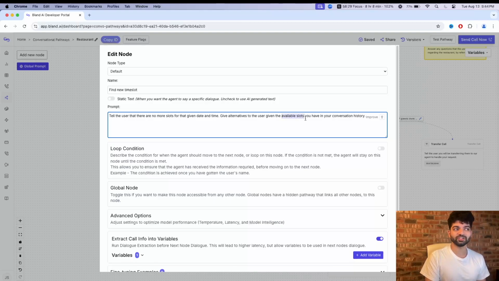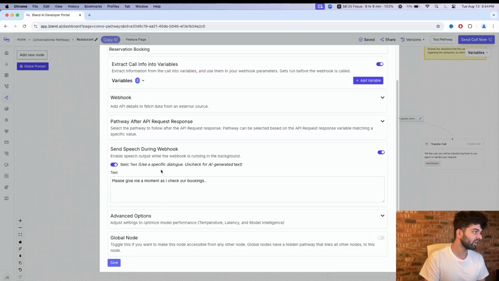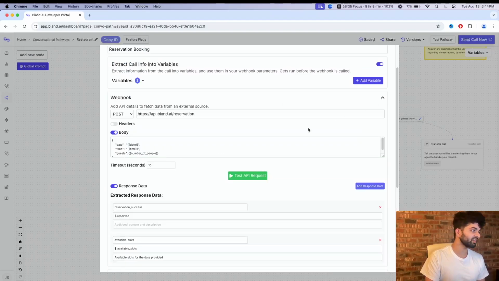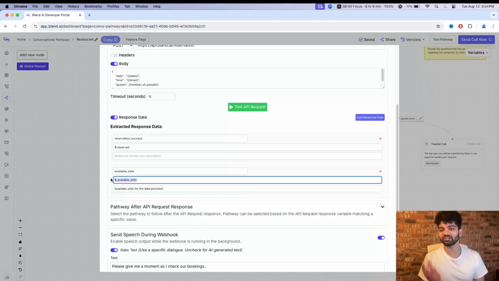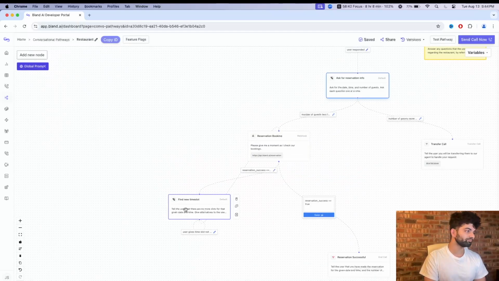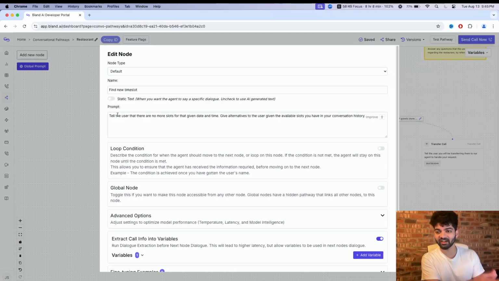So available slots, where does that come from? That comes back from this reservation booking here. So notice the response I get, that's why I highlighted that, is going to be available slots. And here it's going to be in text form what the available slots are. That's what it's referring to. Another thing to notice is that this is not static text. This is going to be variable. It's like a prompt that we're giving the LLM to follow, an instruction we need to follow, because the available slots can differ. Actually, it's going to differ every single day, like every single hour, depending on the booking. So that's why that's variable. That's why we let the LLM take care of that. That's it for this, right?